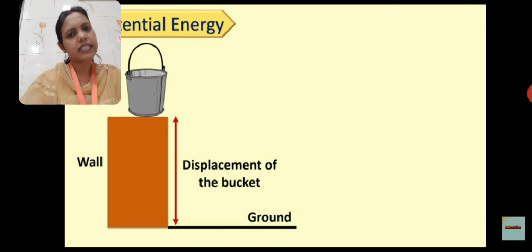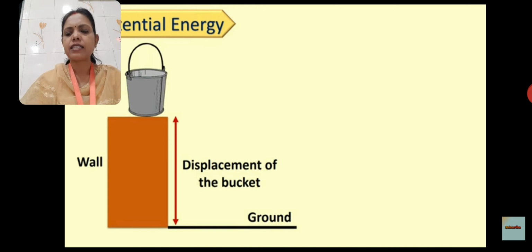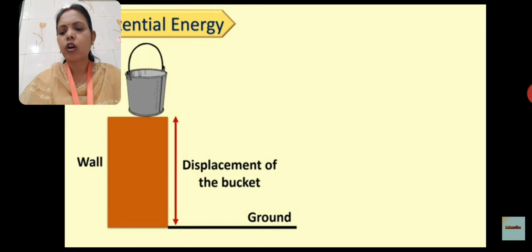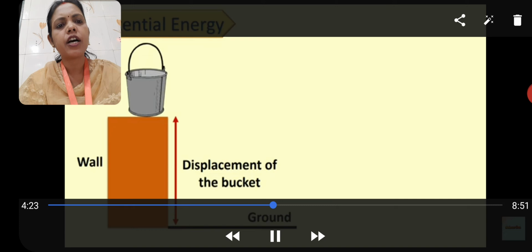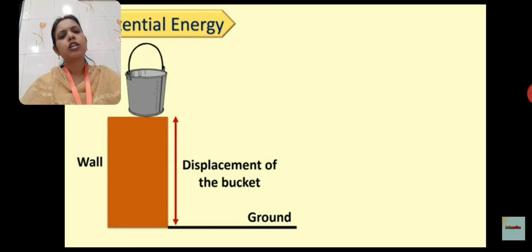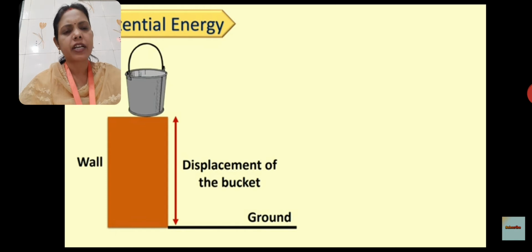The answer is yes. When we lift the bucket from the ground by applying our force, displacement of the bucket takes place as a result. The bucket does the work. So children, the energy is stored in the form of potential energy. Here the energy is converted into the displacement of the bucket.